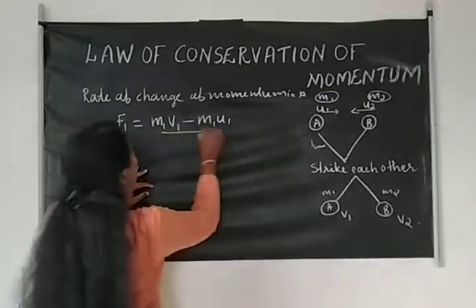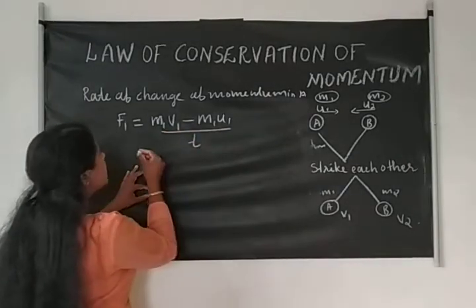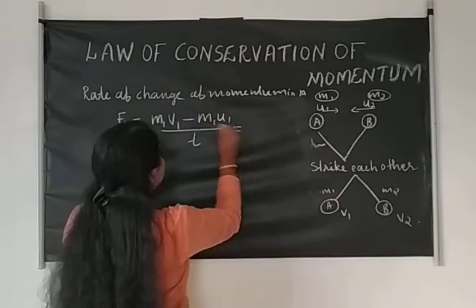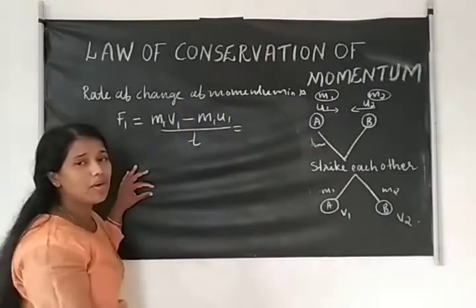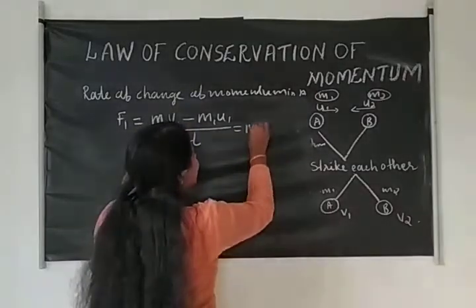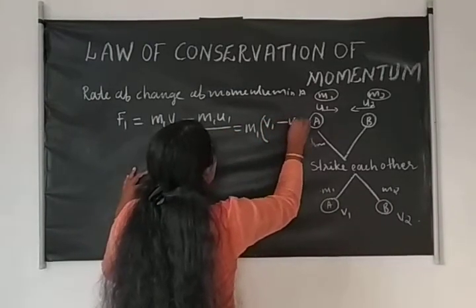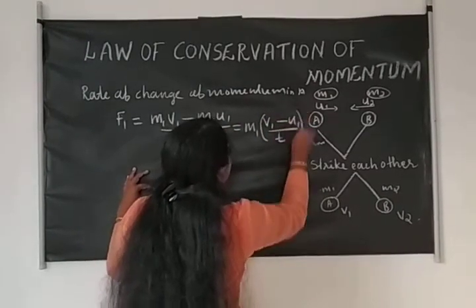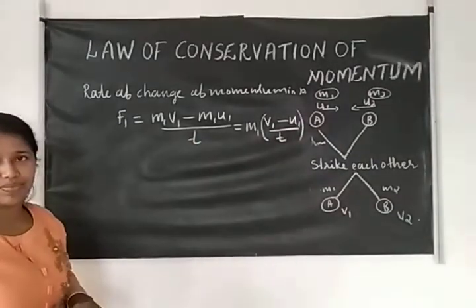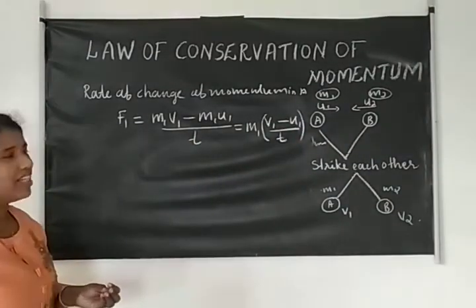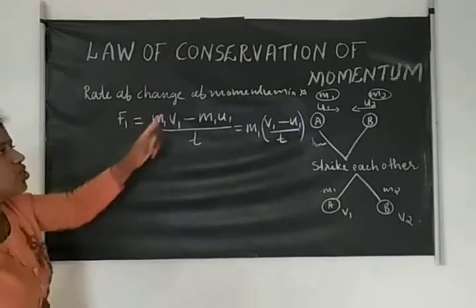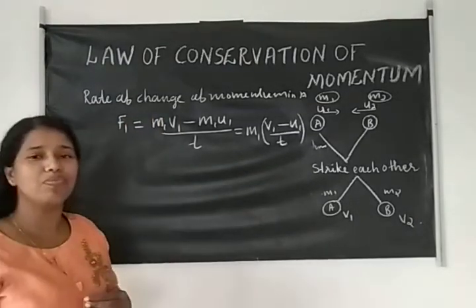Taking m1 as common, F1 is m1 into v1 minus u1 divided by t, which is the acceleration term.